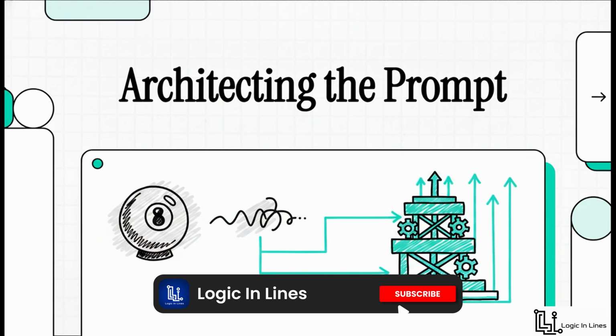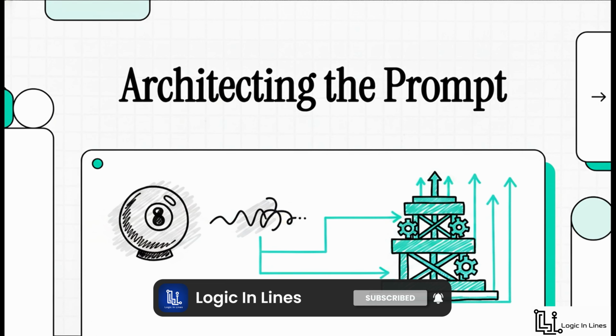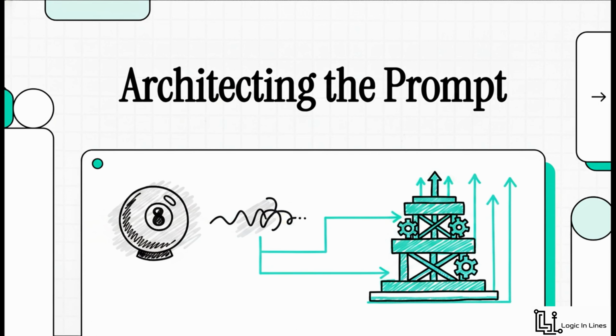Today, we're going to learn how to stop treating AI like it's just a simple search engine and really start acting as its architect. So many people treat artificial intelligence like it's a magic 8-ball. You shake it, ask a vague question, and just kind of cross your fingers and hope for the best. But today, we're completely changing that mindset. We're going to look at the actual underlying structures and frameworks that give you total control.